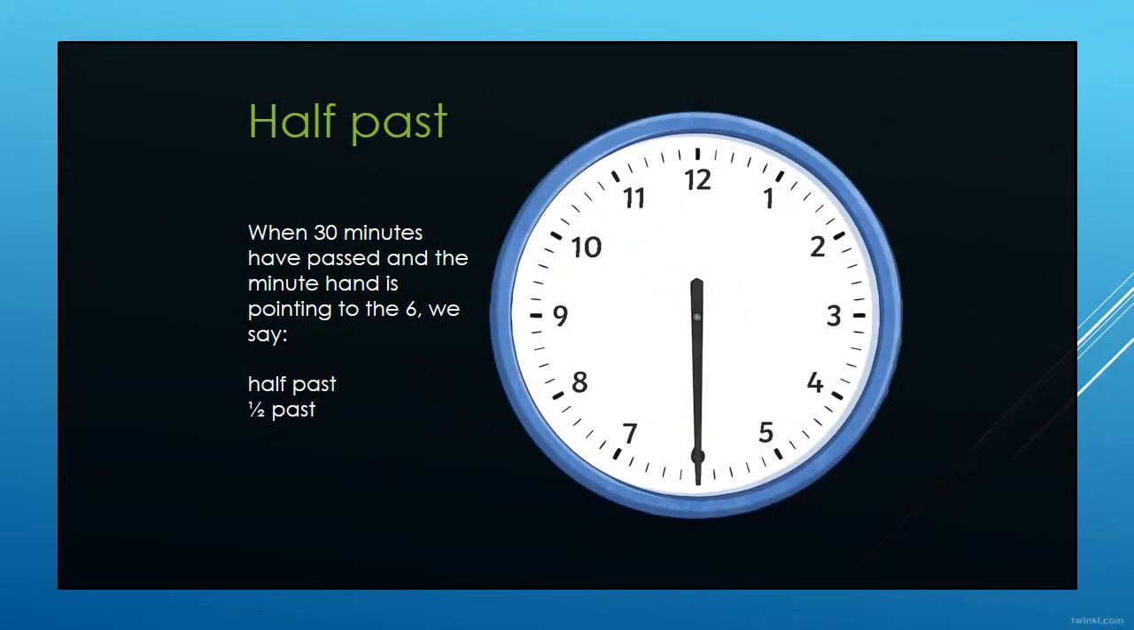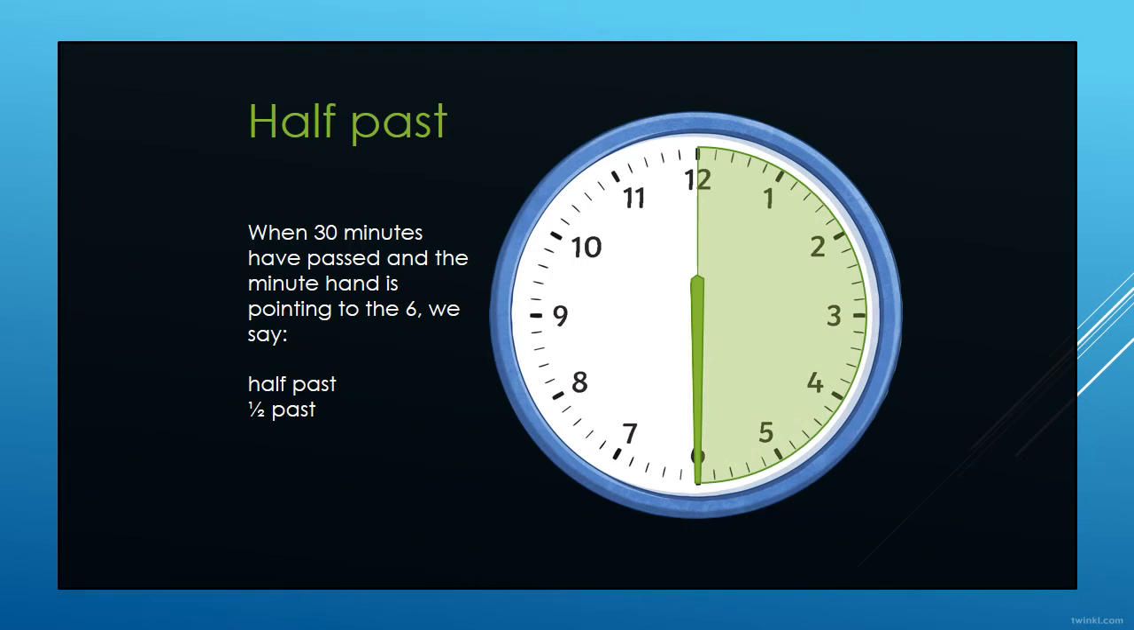Now what is half past? When 30 minutes have passed and the minute hand is pointing to the 6, we say half past. How is it half? You can see 12. Now what is the half of the 12? Very good. It is 6. Now see.